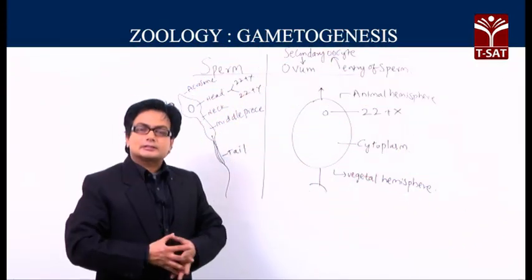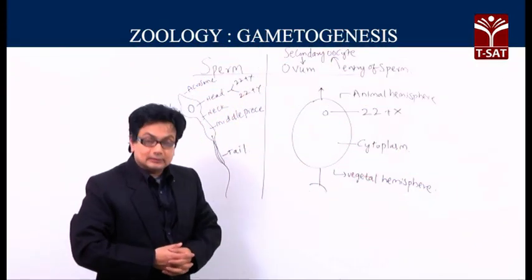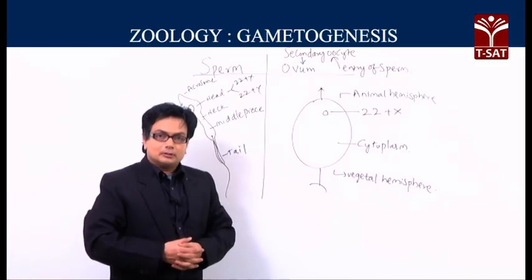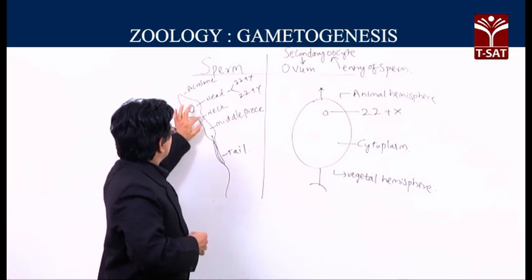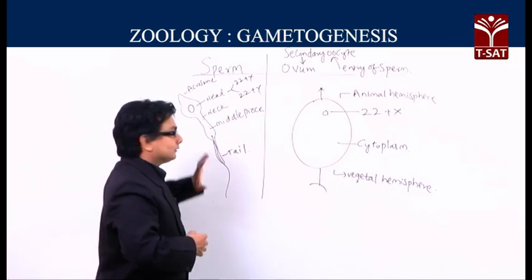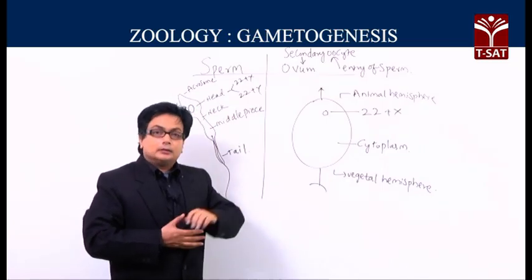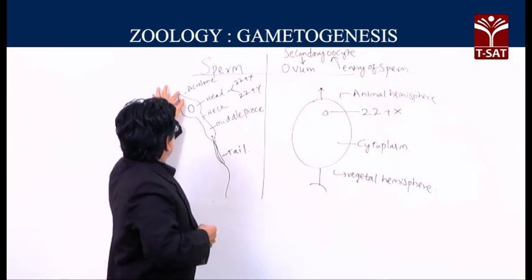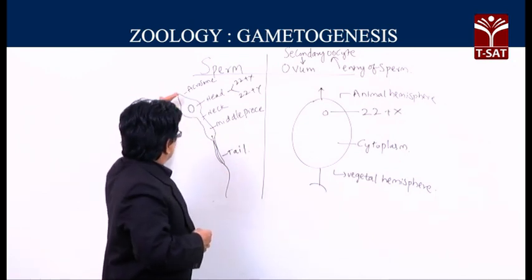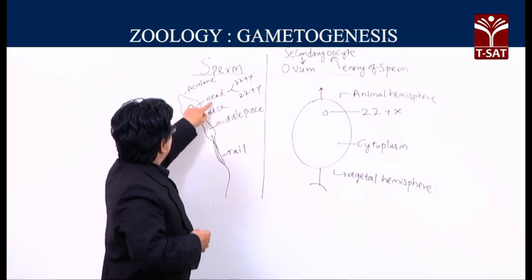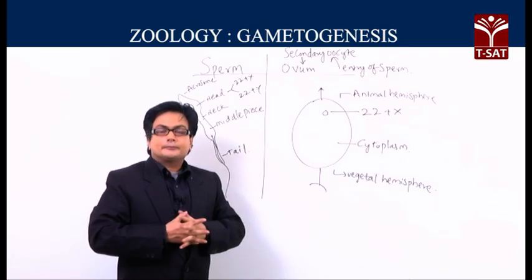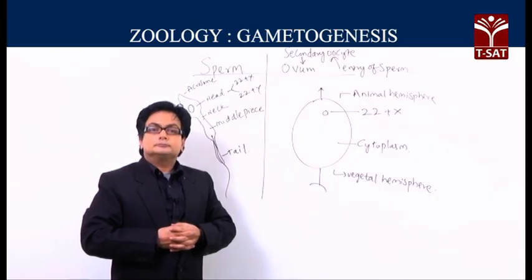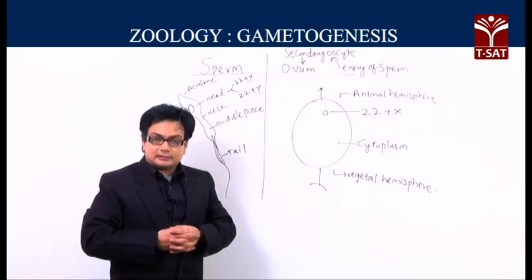Now, we are going to study the structure of the sperm. The male gamete or the sperm has structures like this. It has a head, followed by the neck, the middle piece and the tail. The tip of the sperm, the structure anterior to the head, is called the acrosome. This contains a derivative of the Golgi, which is a vesicle-rich structure.